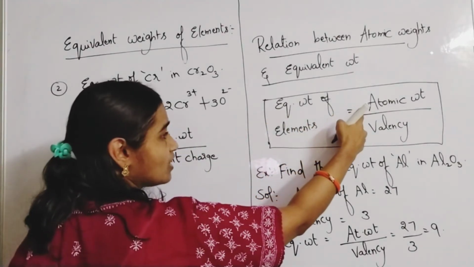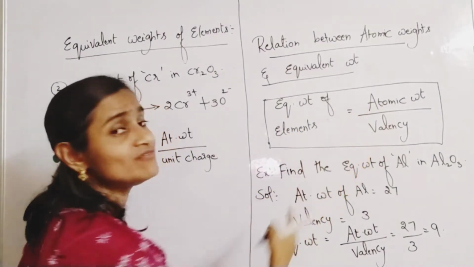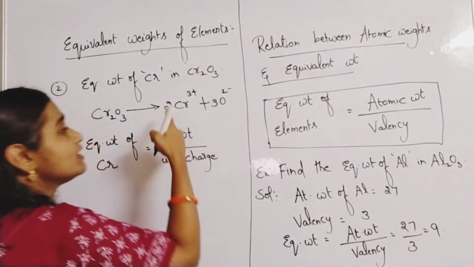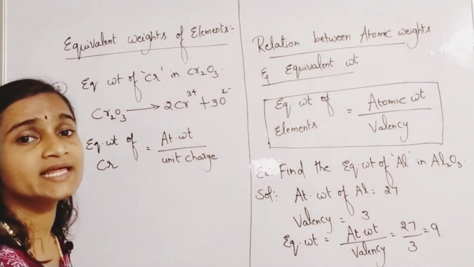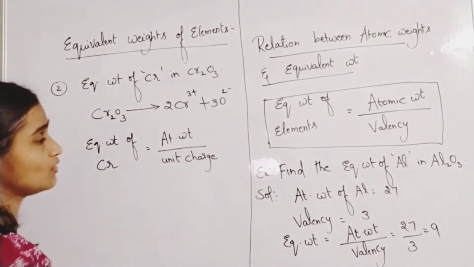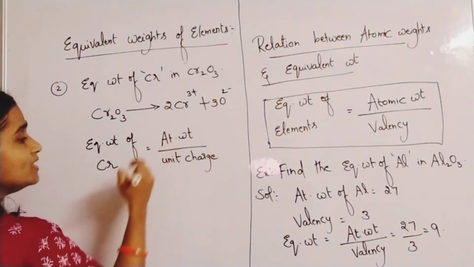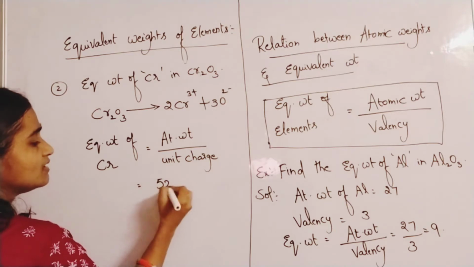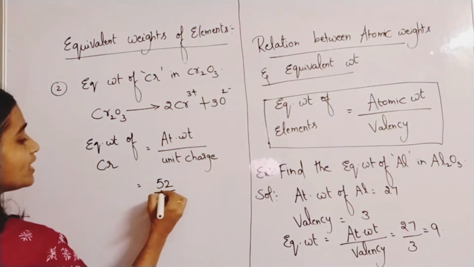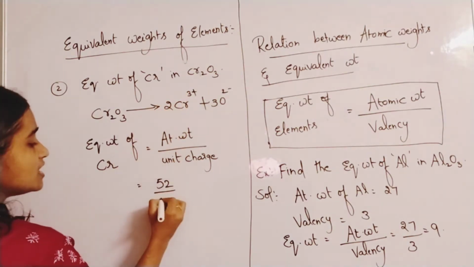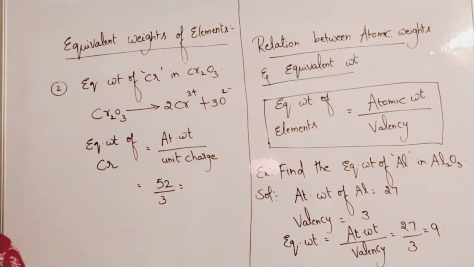If it is a normal element, you will take the valency of that element. If you are taking an ion, you will take the unit charge which is there for that particular ion. So atomic weight of chromium is how much? Do you remember? It is 52. Please remember the atomic weights. And the unit charge here we observed is what? 3. So 52 by 3 will give you what?